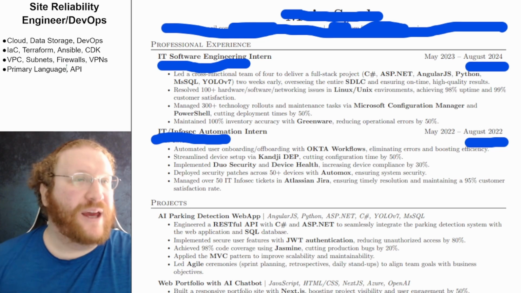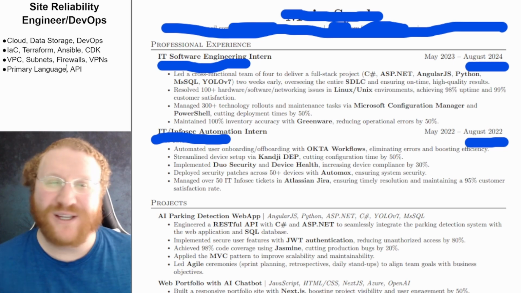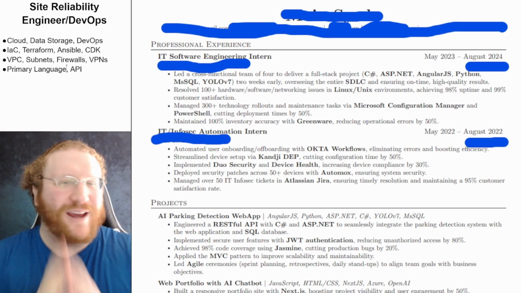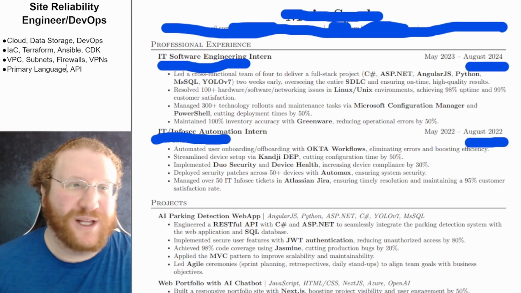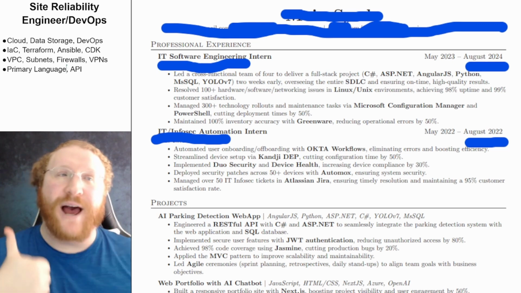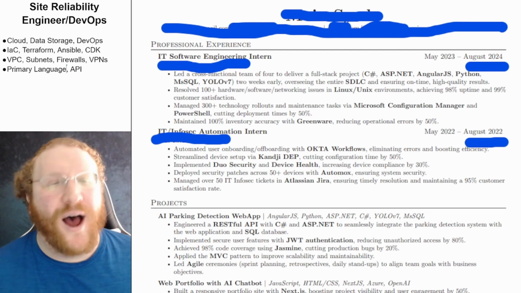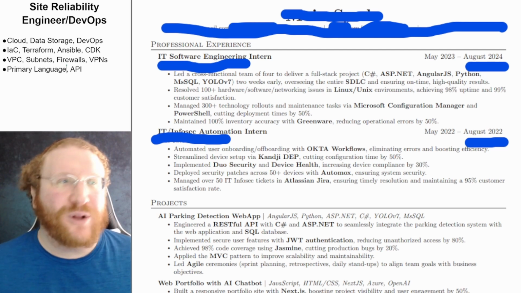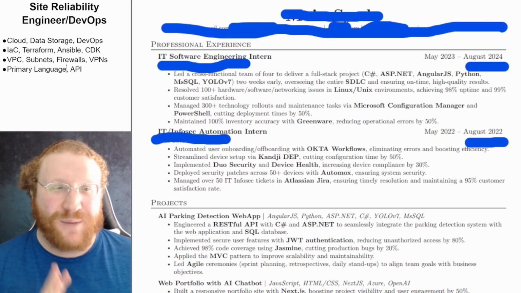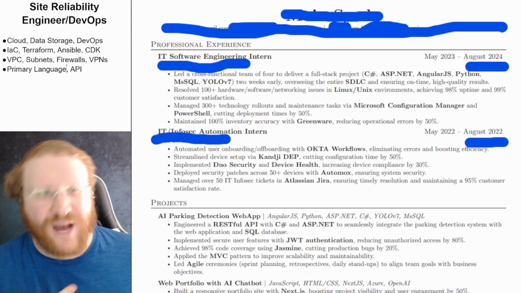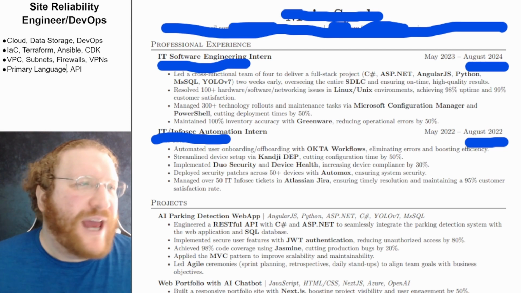This resume is of a site reliability engineer. Also, people in my chat said that's also kind of what a DevOps is, that the names have sort of lost a meaning and they've melded. But I did look up primarily site reliability engineering responsibilities, which are going to be cloud, any type, although AWS was the most popular. Data storage, DevOps, they wanted some DevOps. IAC, Terraform, Ansible, CDK, VPC, subnets, firewall, VPNs, a primary language, which again, it doesn't really matter what this was. Some of them wanted Python, some Java, some C, one of them wanted Ruby, so whatever the primary language is, that's fine, and API.